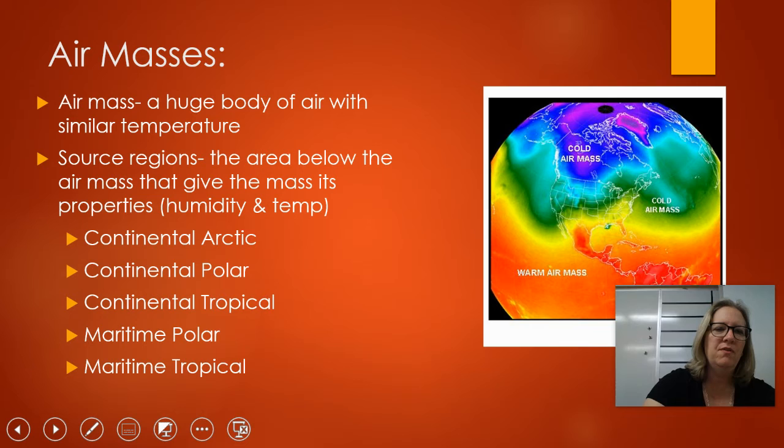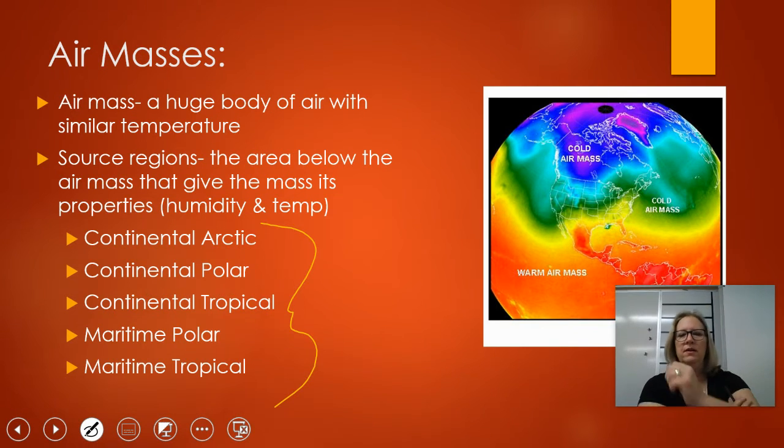So we've got five main air masses that we talk about. Okay, these five right here. Now, the first word, continental versus maritime, tells you whether it formed over land, continental, or over the ocean, maritime. If the air mass is over the land, that means it's dry. That's a description of its humidity. If it formed over the ocean, it's called maritime. That means it's going to be humid. It's going to have more moisture in it, okay? And then the second word, Arctic, polar, or tropical, is a description of how cold it is, okay?